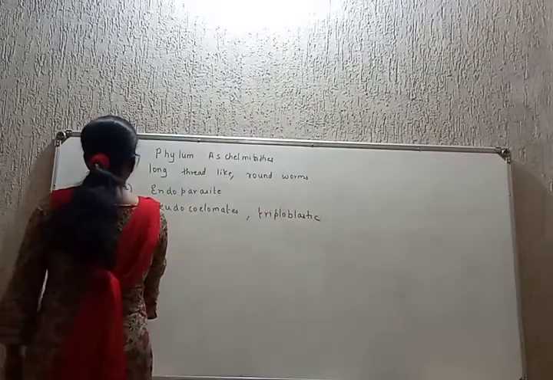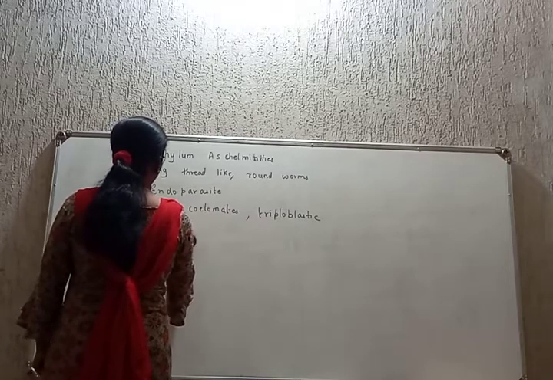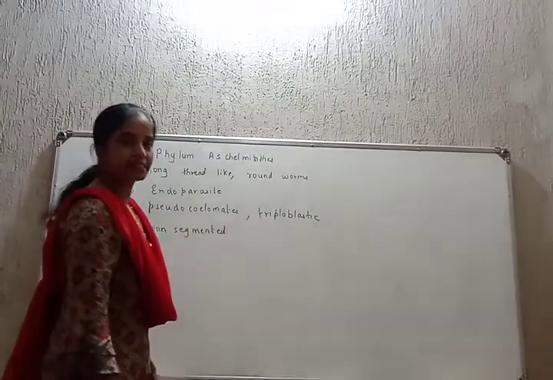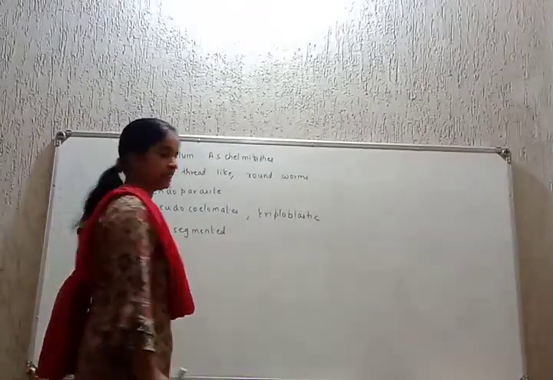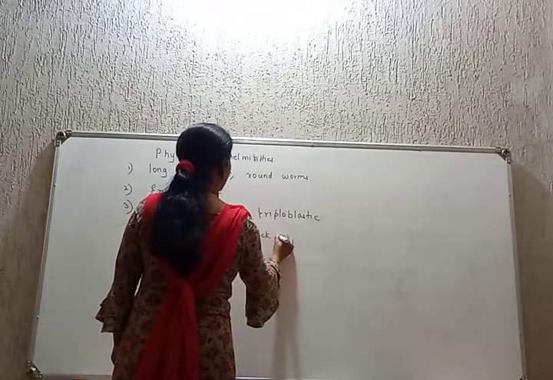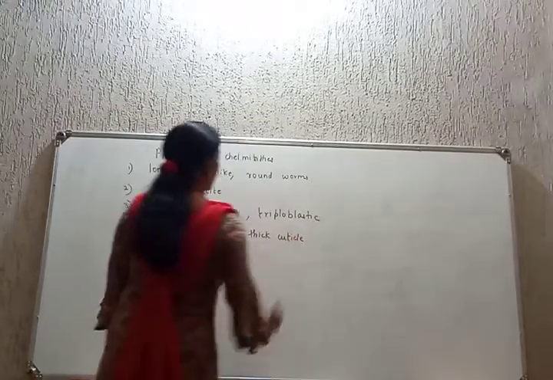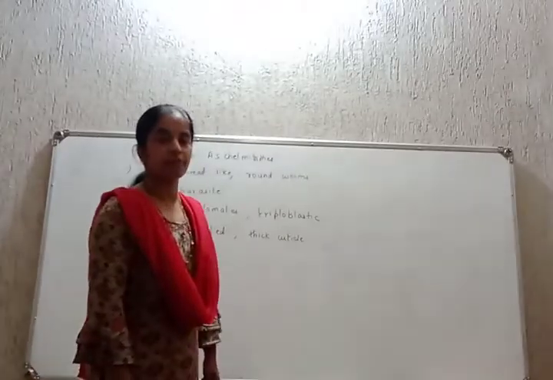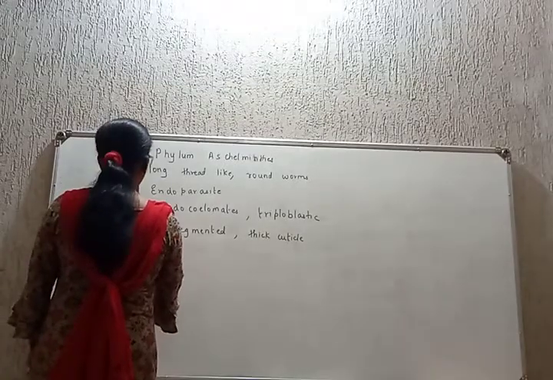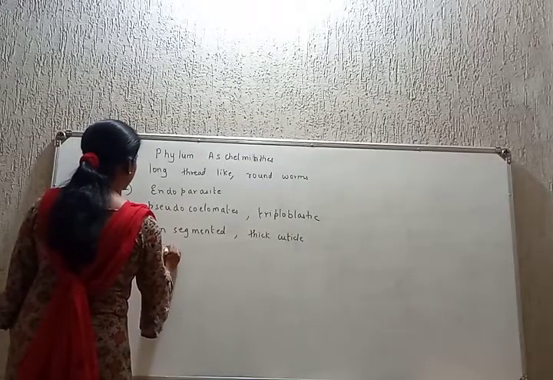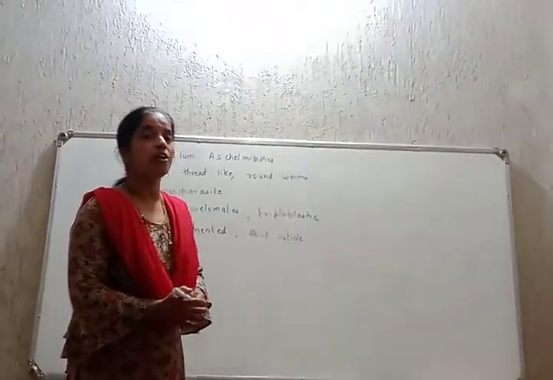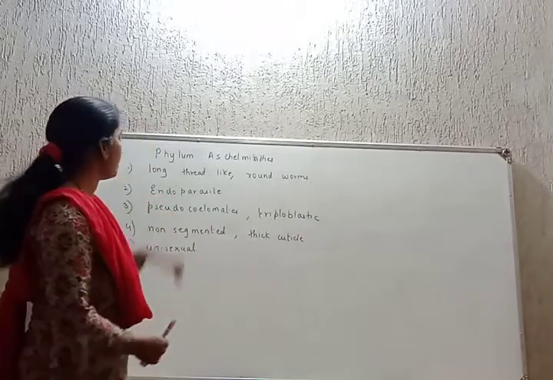They have a non-segmented body, which cannot be divided into equal parts, smaller equal units. They have a non-segmented body but covered with a thick cuticle. Next, students, they are unisexual, meaning they are either males or females. Okay? I'll revise it again.